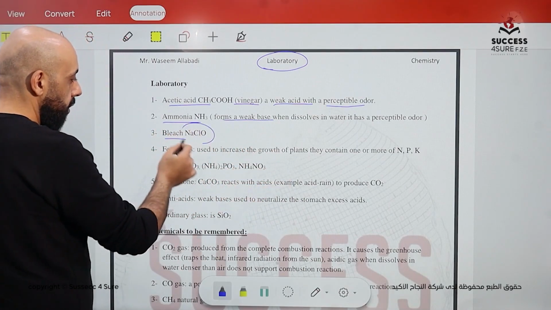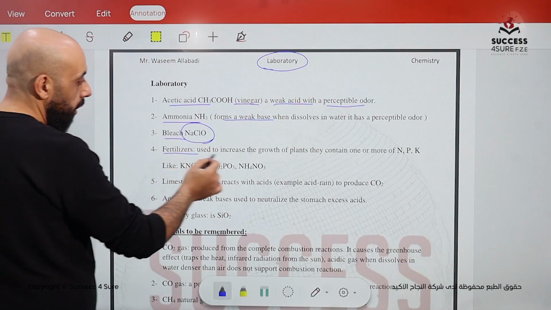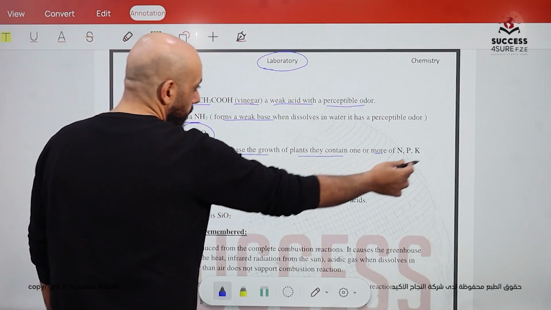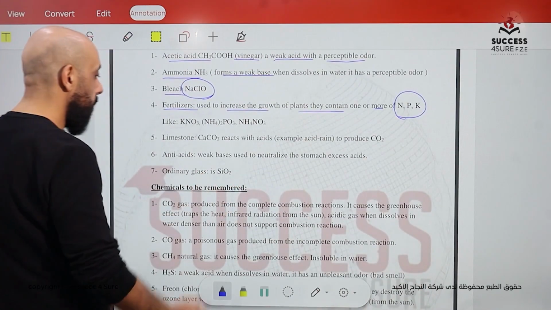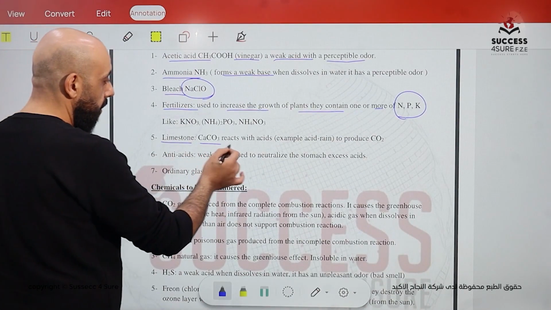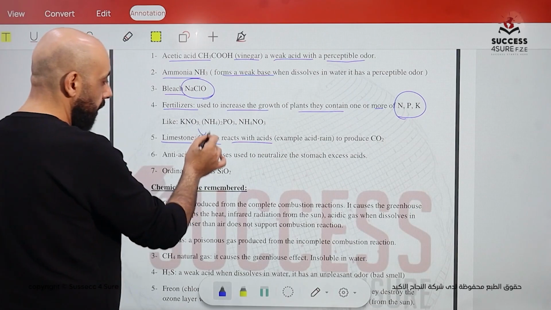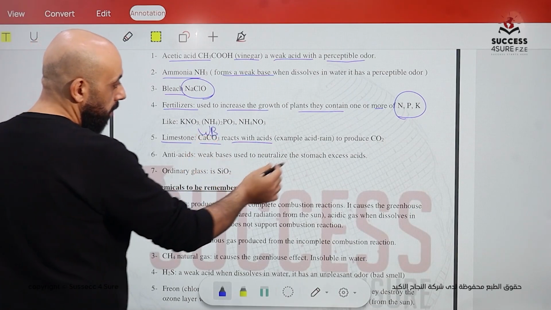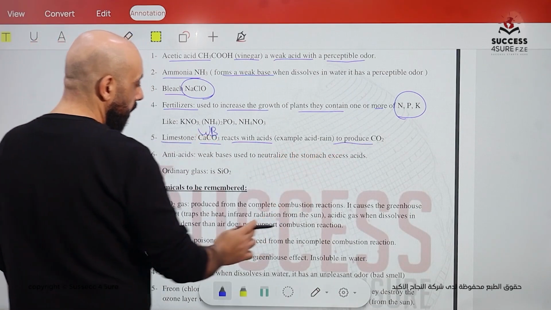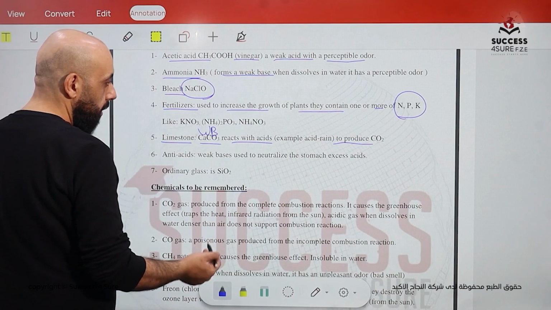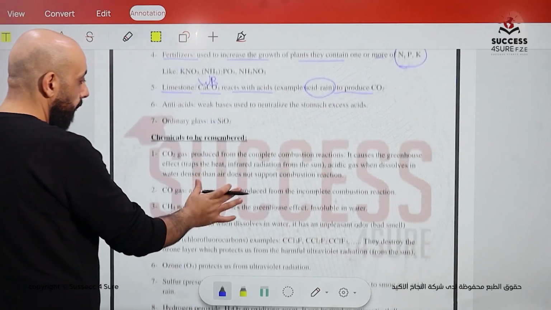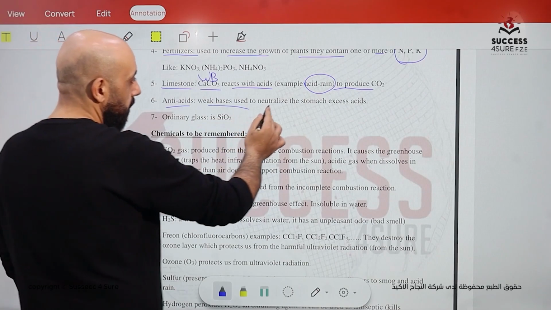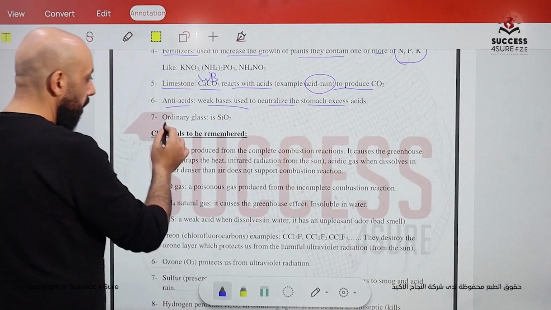Bleach consists of an alcohol. Fertilizer, you have to know it contains NPK, which is nitrogen, phosphorus, and potassium. Limestone, which is CaCO3, reacts with acid because we consider it a weak base. And also an example of it is that it's going to react with acid rain. Okay. Antacids, weak bases, neutralize the stomach's excess acid.